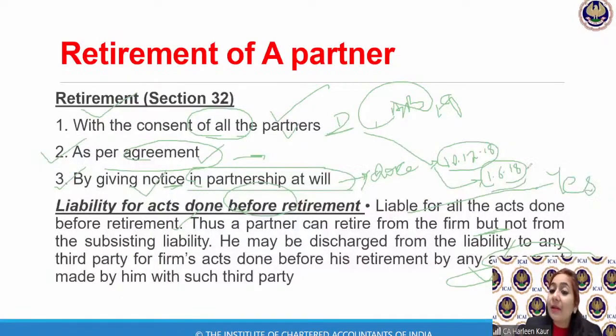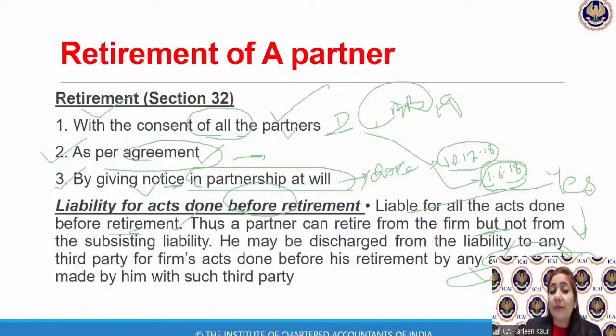So he is liable to the outsiders for any acts done before his retirement. But it says that if by an agreement we have decided, okay, fine, he is leaving the firm, so let's decide he will no longer be liable, then he can choose not to be liable for this particular loan. So generally, he remains liable. It says retirement doesn't mean that you don't have to pay for the liabilities.